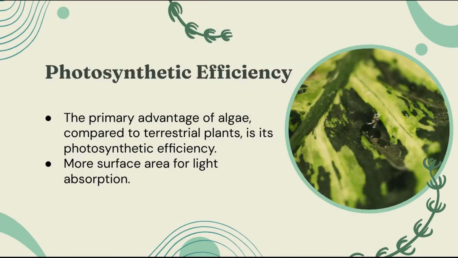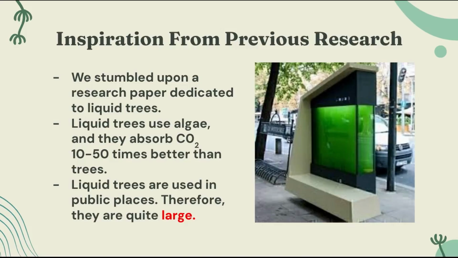Photosynthetic efficiency can be defined as a measure of the ratio of the photosynthetic output to the input of light energy. Algae has high photosynthetic efficiency due to its wide range of internal pigments that harvest more solar energy. They also have more surface area for light absorption. Liquid trees use algae to absorb CO2, hence they are much more effective than trees. Liquid trees are estimated to demonstrate a photosynthesis-based carbon dioxide binding efficiency that is 10 to 50 times higher than trees.